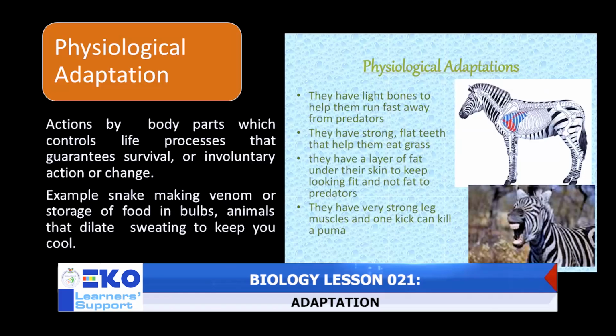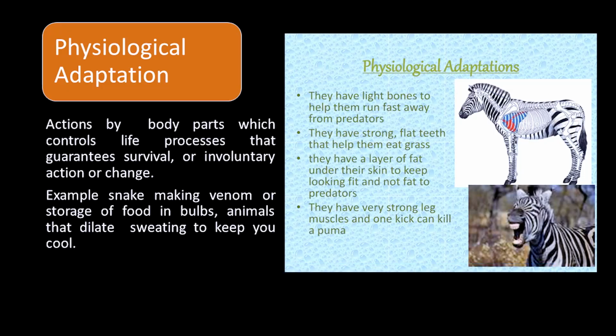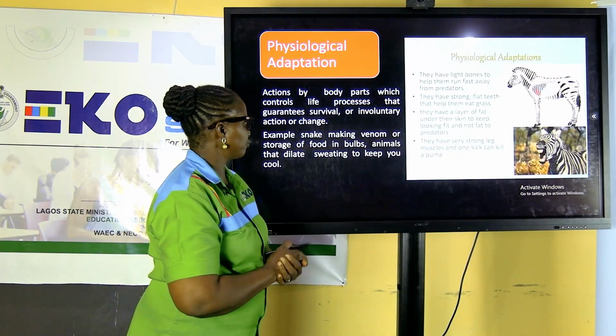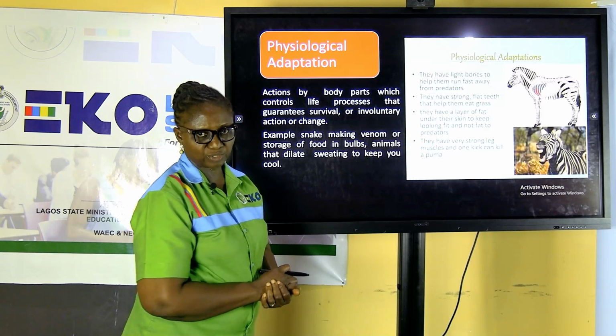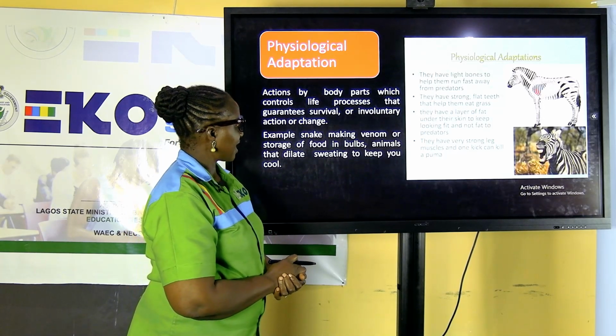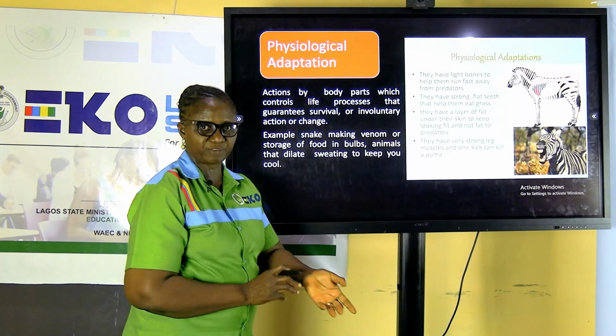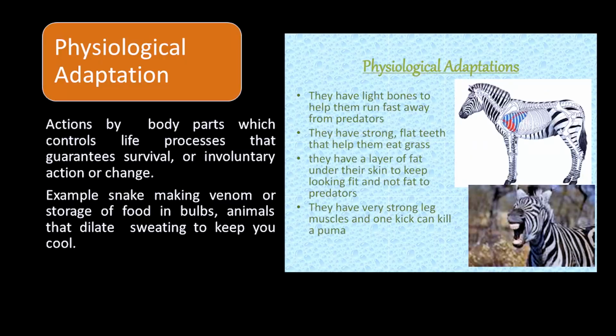Physiological adaptation. Looking at this horse, what features do they have? They have light bones to help them run fast away from predators. Their bones are light, so it doesn't hold them down. They are able to move their body. What other features do they have? Strong and flat teeth that help them to eat grass. They are herbivores, plant eaters. They have a layer of fat under their skin to keep looking fit and not fat to predators.